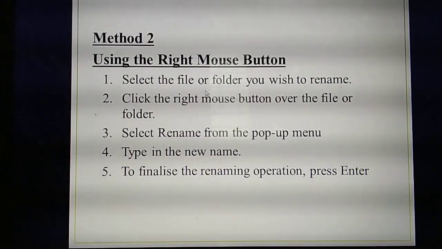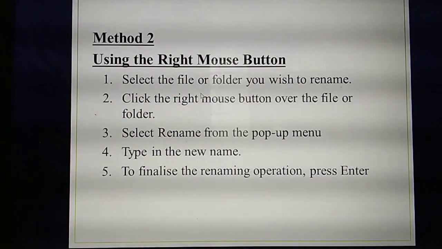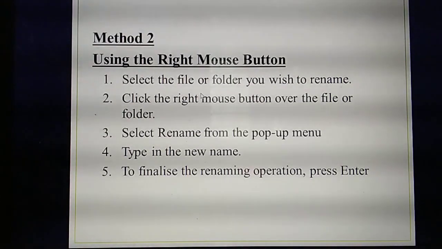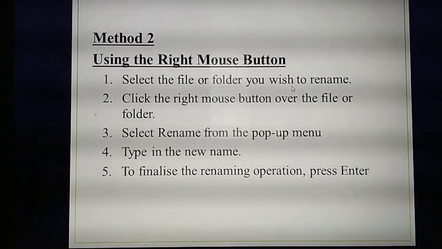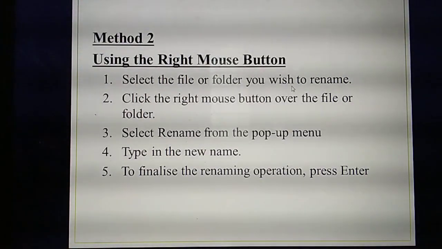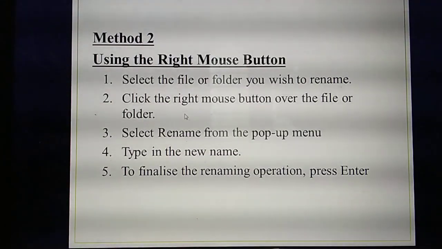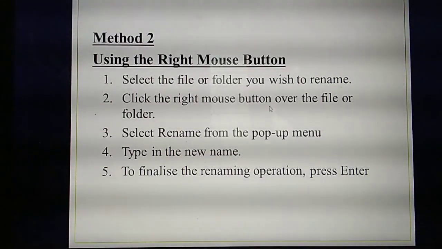Using the right mouse button, what you know? Same only. First you need to select the file or folder. Whatever actions you need to take, the first step is you need to select the file. Understood? So using the right mouse button also, first you need to select the file or folder. Which file or folder you need to rename, that file you need to select. Then the second step is you need to click the right mouse button on the file. What's the second step? Click the right mouse button on the file.